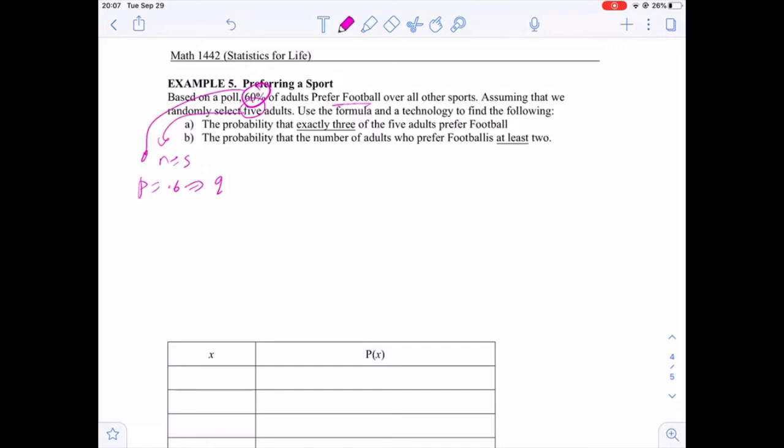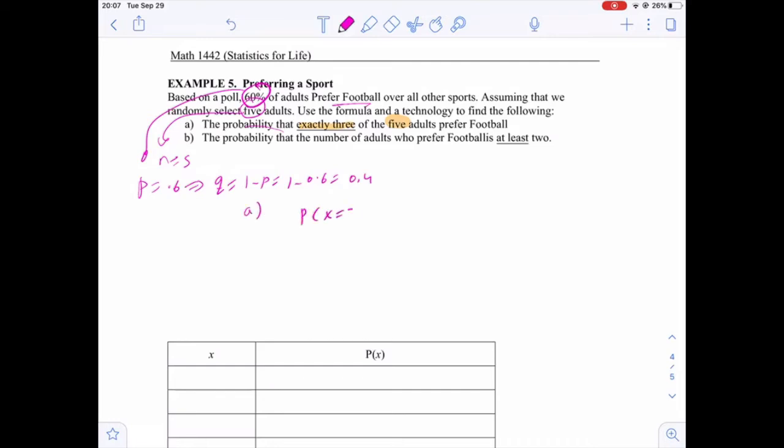If p is 0.6, q is the complement, 1 minus p, which is 1 minus 0.6, that is 0.4. Here we first want to find the probability that exactly 3 of the 5 adults prefer football.